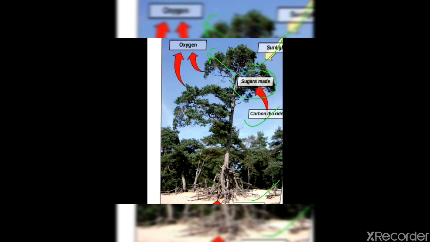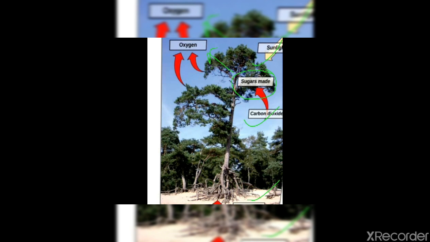But here they have prepared the sugar, that means the glucose, and that should be broken down to provide energy to the plant. So how will they do that? Actually, you all have heard from your grandmothers or grandfathers that we should not sleep under the tree in the night time, because that process is just reversed. They start taking oxygen. Actually, they are right. In the night time, it is just reversed. The plants start taking oxygen and releasing carbon dioxide.